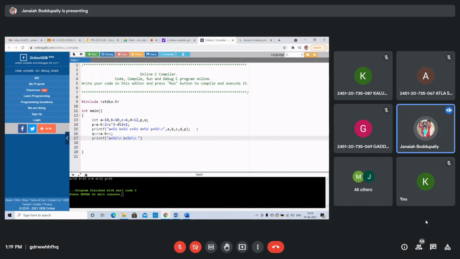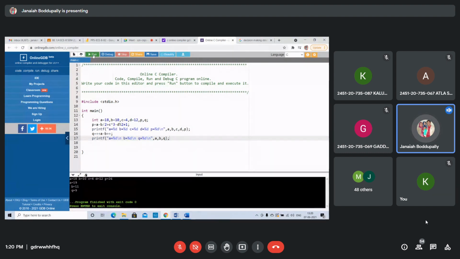You take the Q value only. Q equals %d backslash n. We are displaying three values only, so we use A, B, Q. So A comma B comma Q. That's it, only that change. Now see the value.